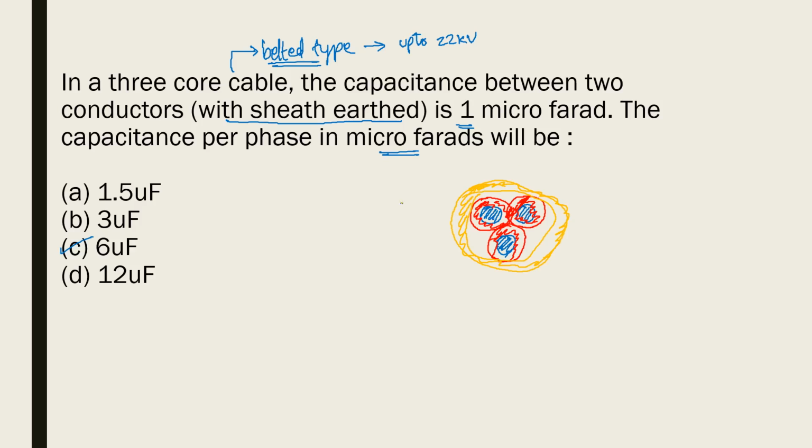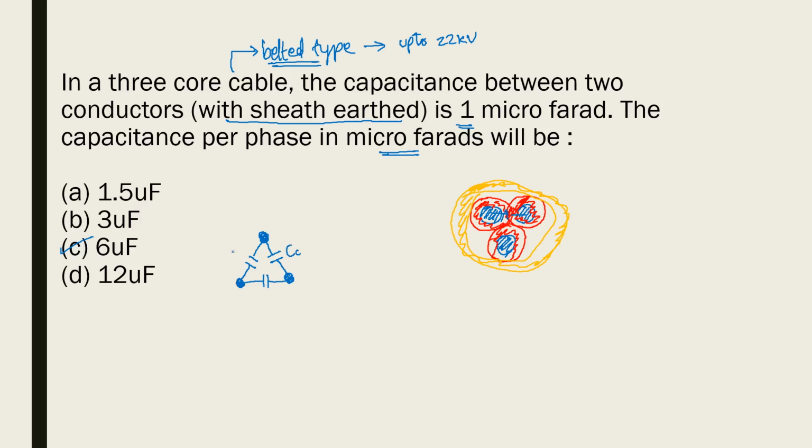Belted type cables. Now, what is important to study in this kind of problems is the capacitance calculation. Let us say this dot is one conductor, this is another conductor, and this is another conductor. Each conductor is separated by some insulation, and insulation is a dielectric material. That means between conductor and conductor there will be a potential difference. Then there will be capacitance also, because any insulating material separated by some potential difference becomes a capacitor. So there will be some capacitance between the conductors in a cable.